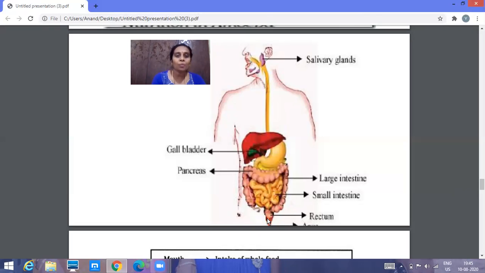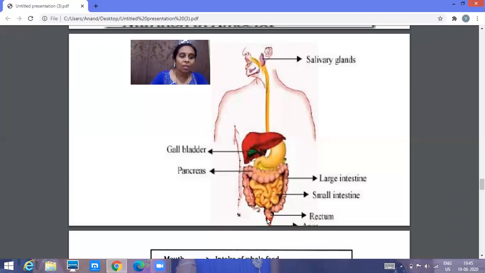These can be absorbed by the cell, but they cannot absorb carbohydrates, proteins, vitamins directly. After absorption, the cells use that glucose for the production of energy, or for growth, or for repair. So these glands also help in digestion.